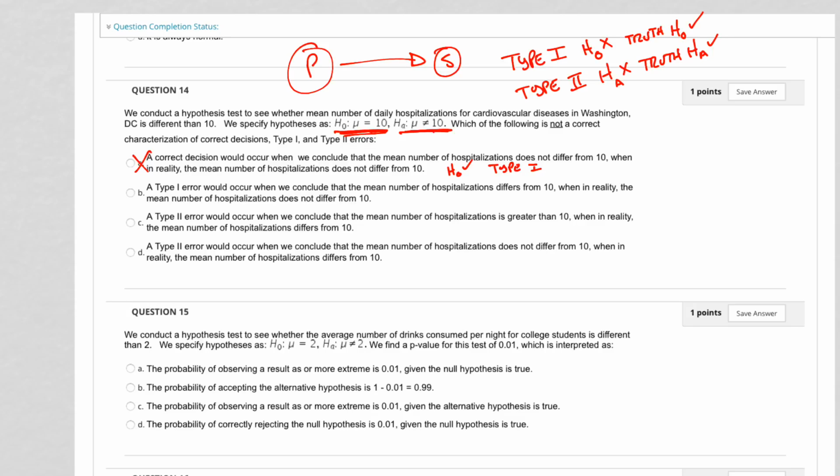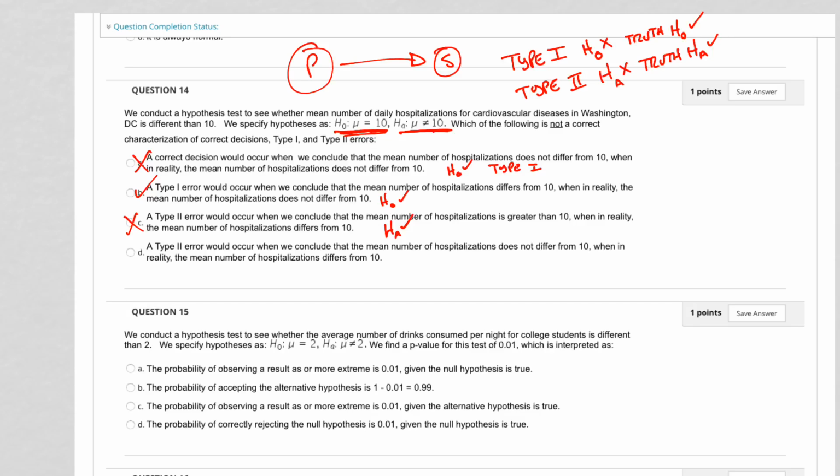A type 1 error would occur when we conclude that the mean number of hospitalizations differs from 10, when in reality the mean number of hospitalizations does not differ from 10. So again, H0 is true, and if we reject it, that's the definition of a type 1 error. A type 2 error would occur when we conclude that the mean number of hospitalizations is greater than 10, so HA, when in reality the mean number of hospitalizations differs from 10. So that's not an error at all. HA is what we went with, and that's the truth. So that's not an error.